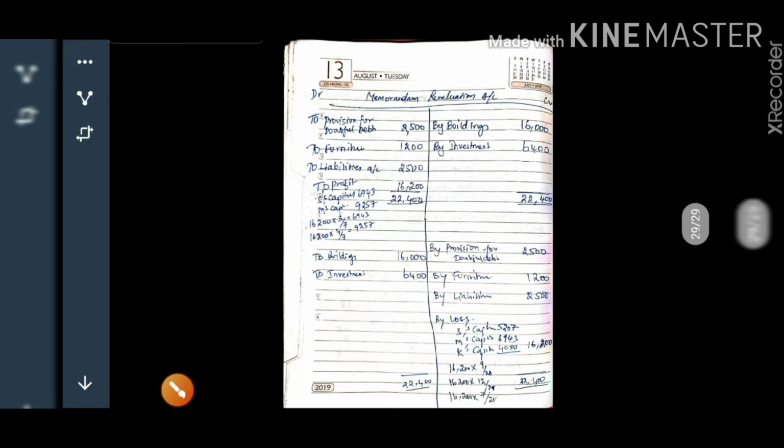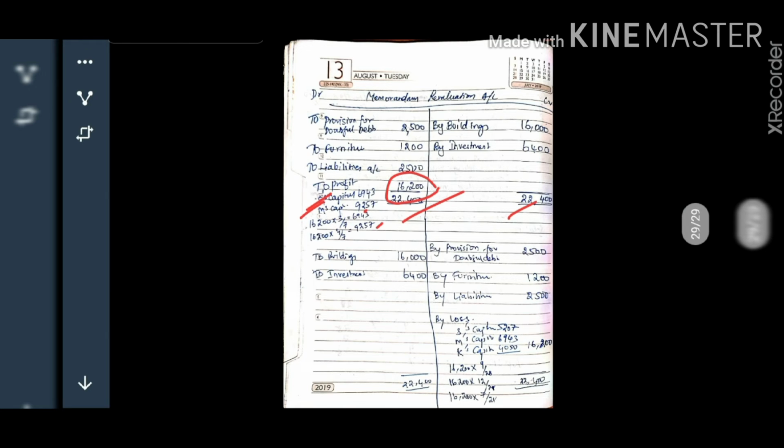In memorandum revaluation account we have two parts. One is the revaluation account, and then in the memorandum revaluation account we have one more step. So far we have seen this is similar to the revaluation account, right? And now the total of this comes around 22,400. The profit on revaluation account comes around 16,200, that has to be shared among old partners S and M in their old ratio.